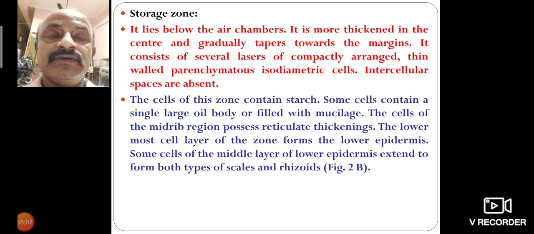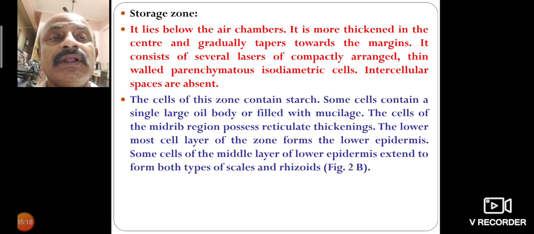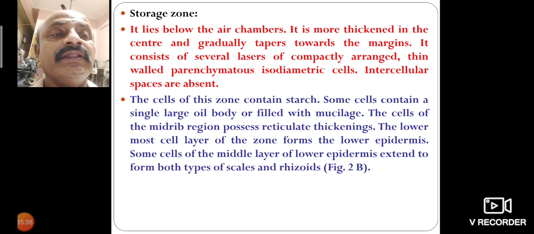The mucilaginous cells are filled with mucilage. The cells of the medullary region possess reticulate thickenings. The lowermost cell layer of the zone forms the lower epidermis. Some cells of the lower epidermis extend to form both types of scales and rhizoids.